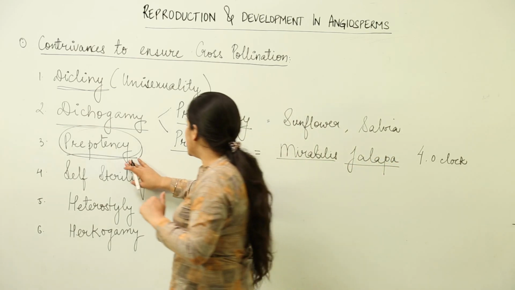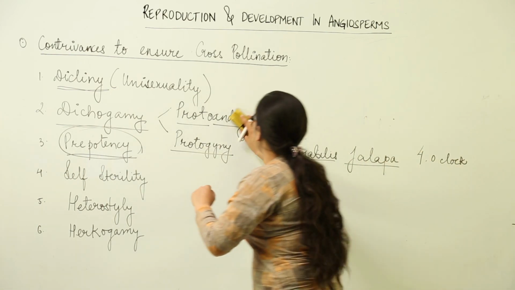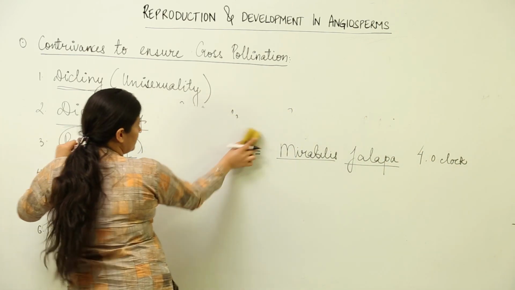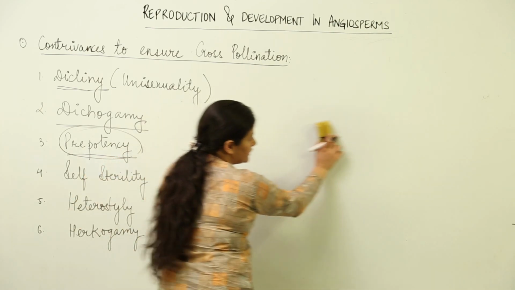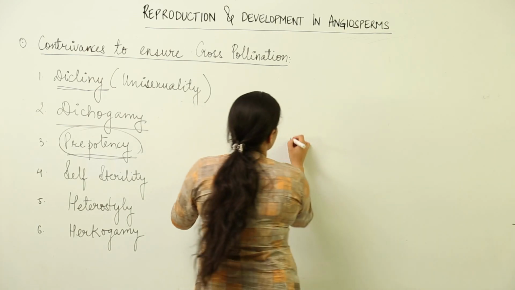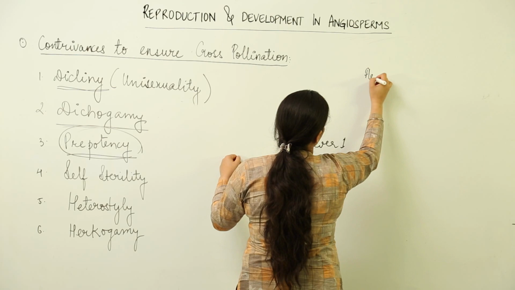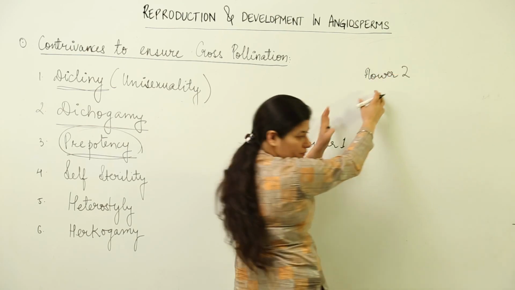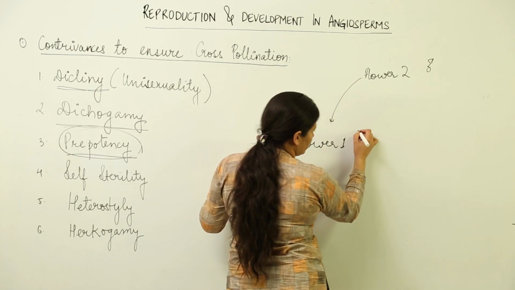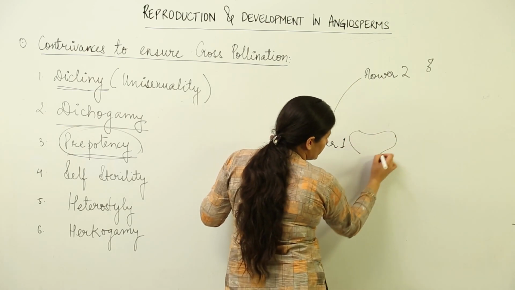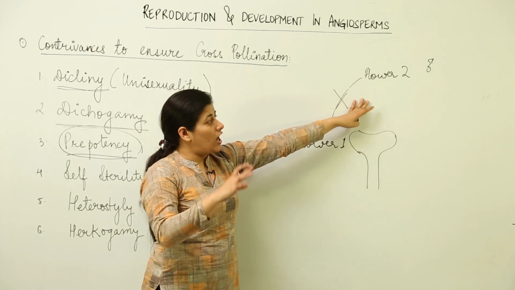We'll start it all over again. What prepotency is all about. Prepotency, understand it, is a simple condition where supposedly this is flower 1 of a plant and this is flower 2. Now this flower 2 is supposedly the male flower, so the pollens would come and fall over the stigma. Now the stigma over here is not receptive for flower 2 pollens.